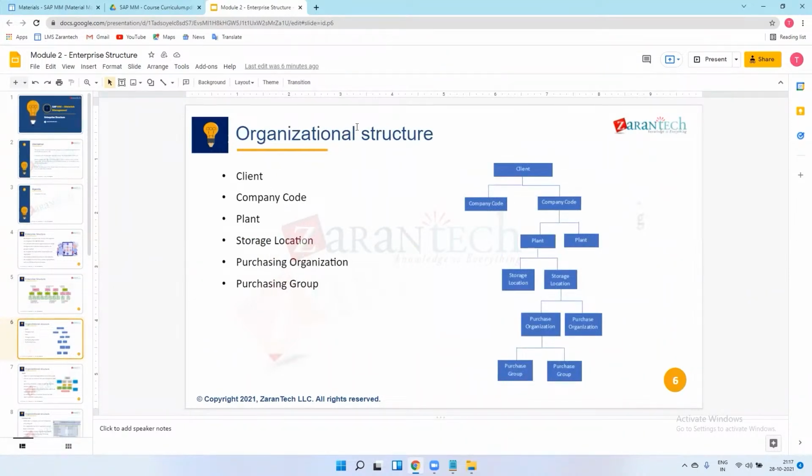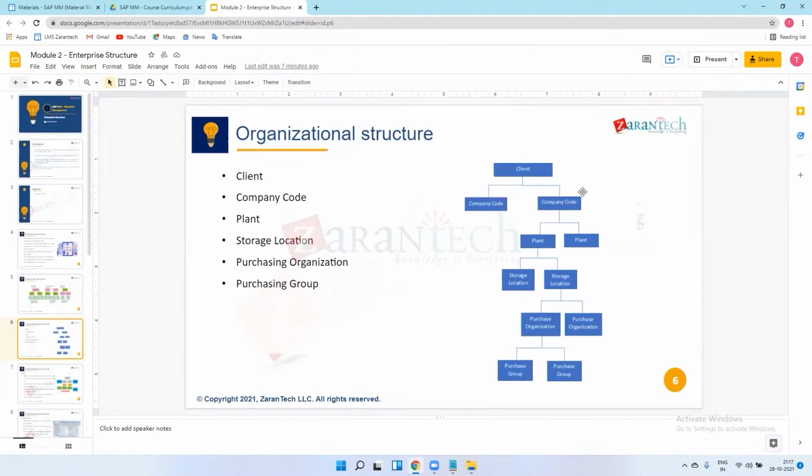The organization structure in the enterprise structure has these organizational units: client, company code, plant, storage location, purchasing organization, and purchasing groups. This is the structure. On top of all these units, we have the client. In the client, we have company codes.